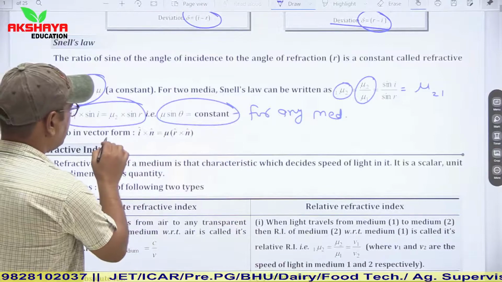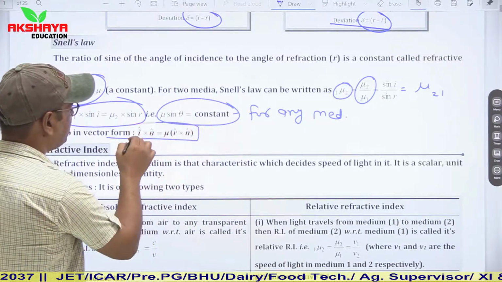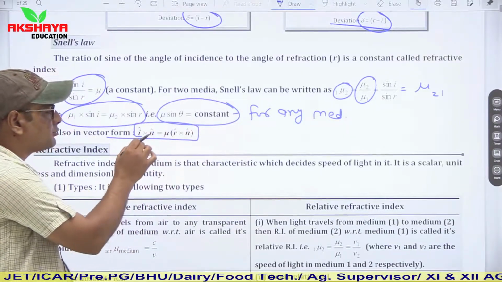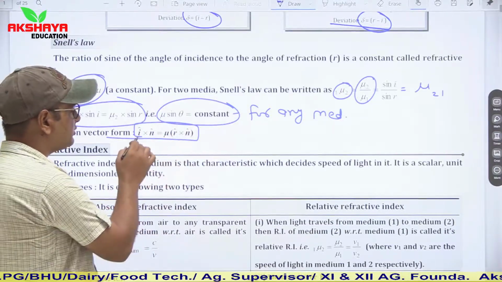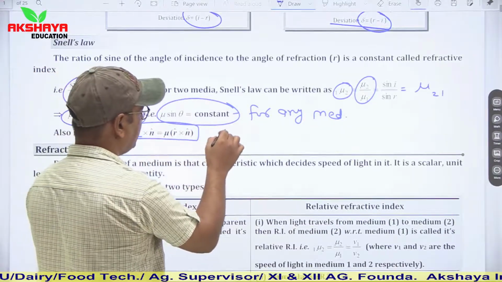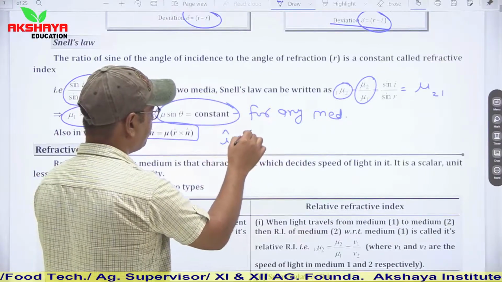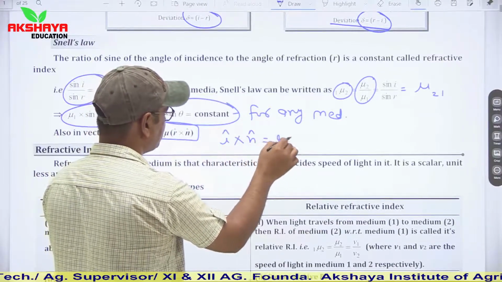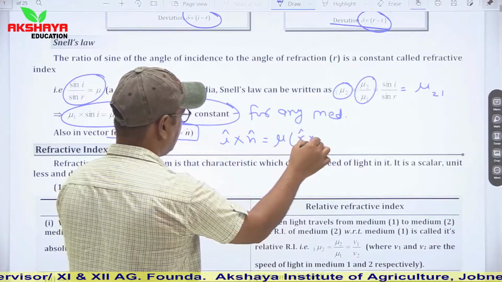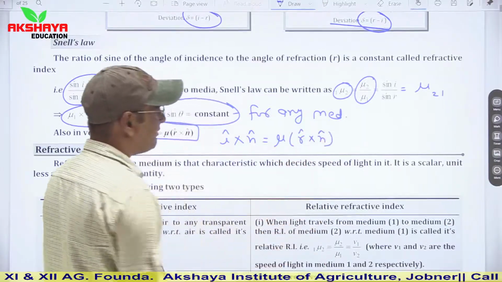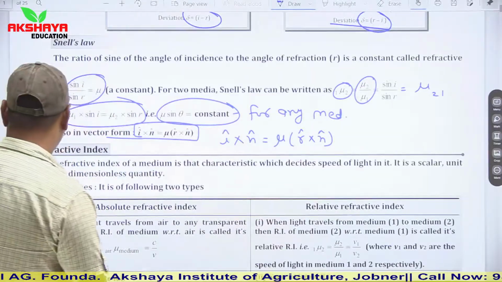In vector form, we can say that i cap cross n cap is equal to mu r cap cross n cap. So this is the vector form. Here mu is the refractive index. So this is the vector form of Snell's law.